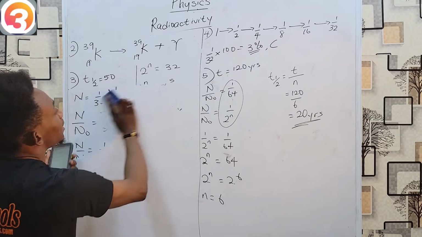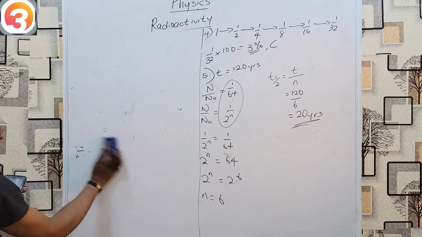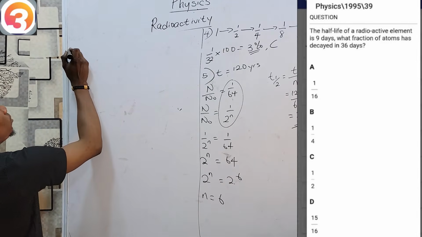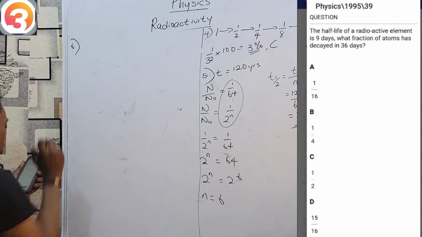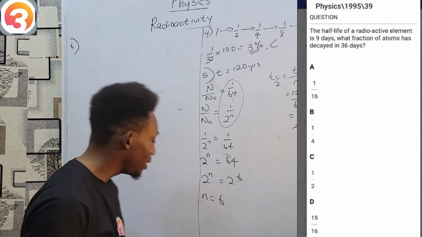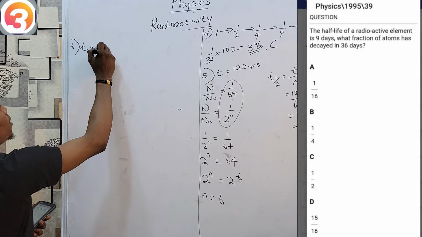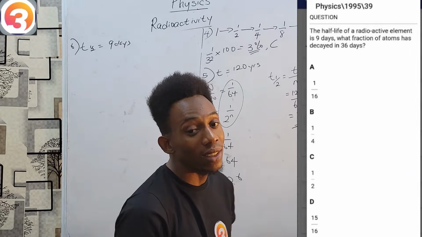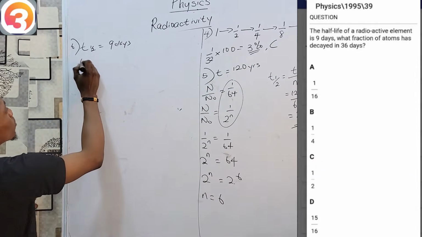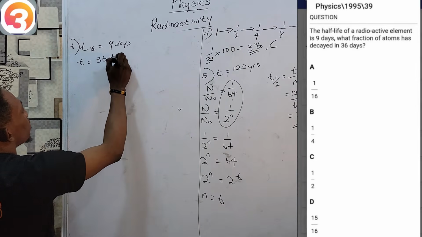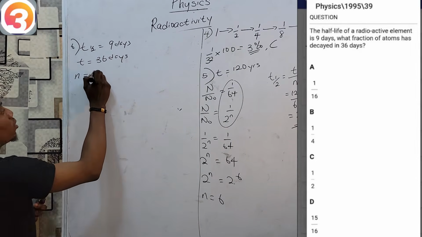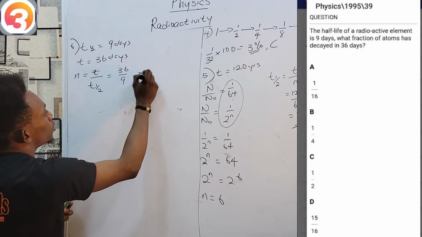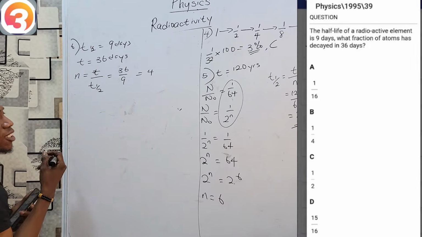This one from the year 1995. Question number 39. 95, question 39. For this one, we are told that the half-life of a radioactive element is 9 days. What fraction of atoms would have decayed in 36 days? So, half-life is 9 days, but 36 days has passed. So many times we notice it has decayed. That will be total time over half-life. 36/9, which is 4. And therefore, that means I'm decaying 4 times.